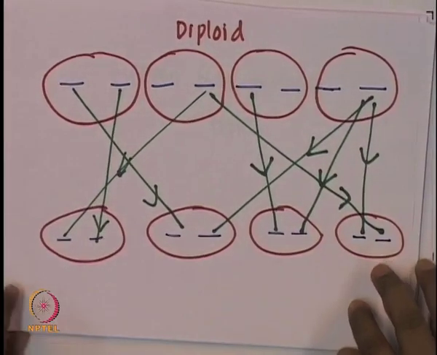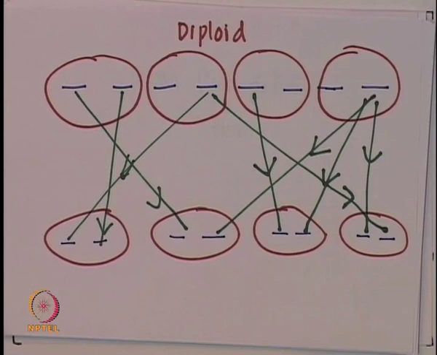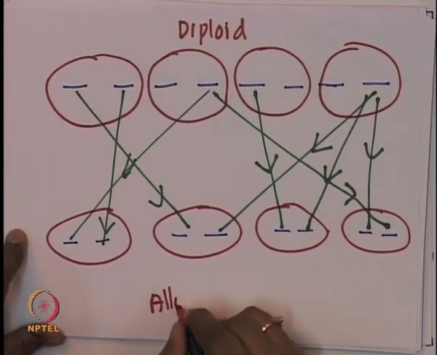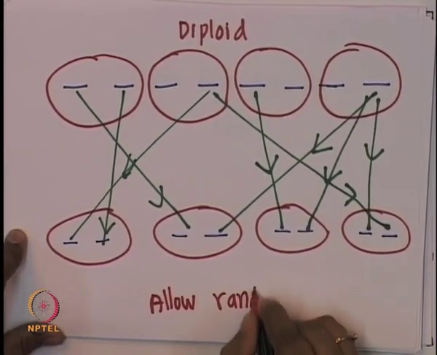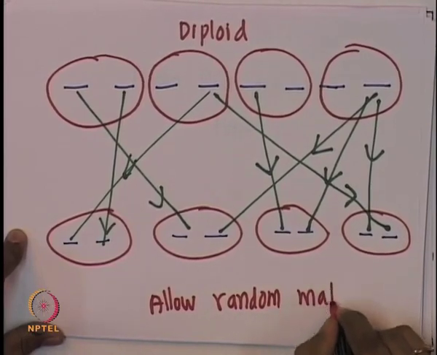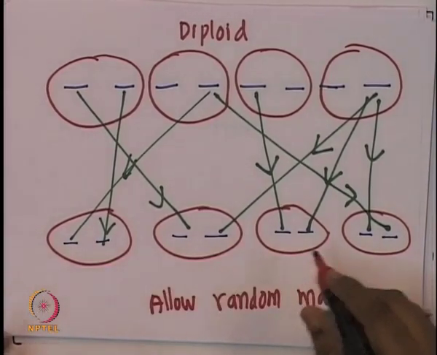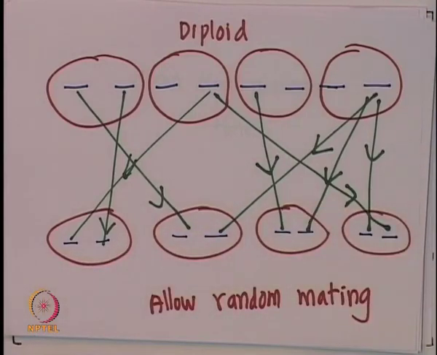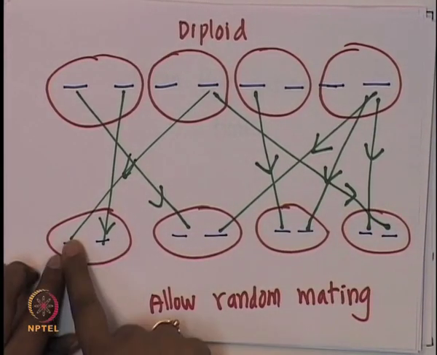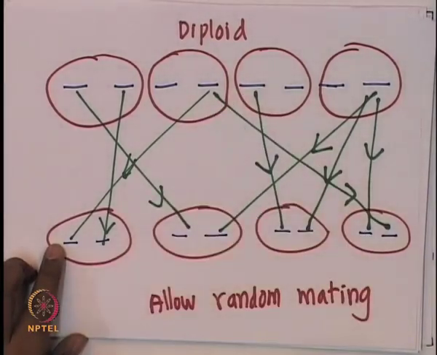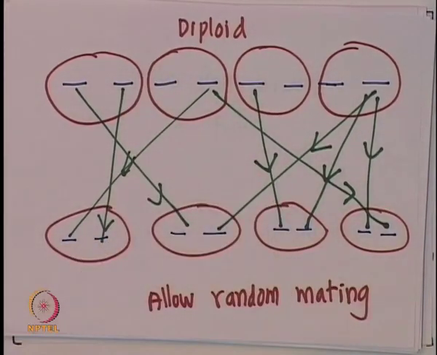So if you allow random mating or random mixing, we can say that this is essentially the same as the Wright Fisher model. If we allow randomly mate or randomly mix, then whatever we did is exactly the same as the Wright Fisher model. We just chose one chromosome, randomly decided the parent chromosome, chose chromosome, randomly decided the parent chromosome. This and this mixed, and this mixing can be random.